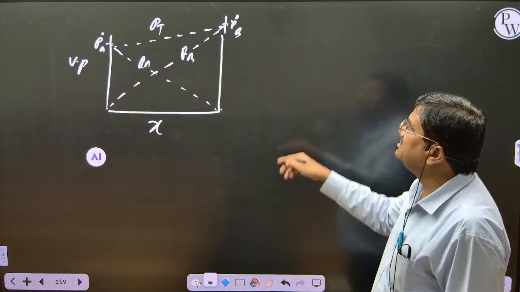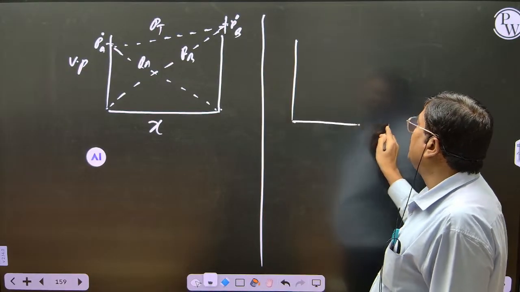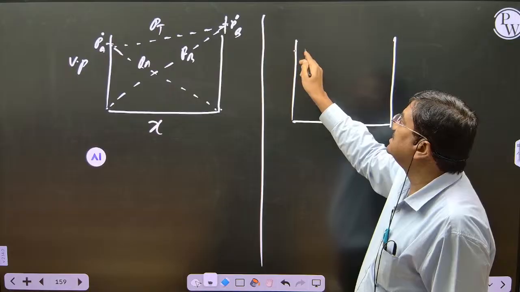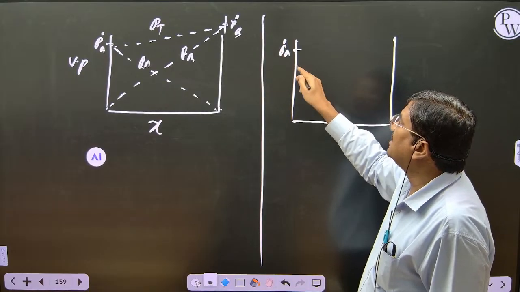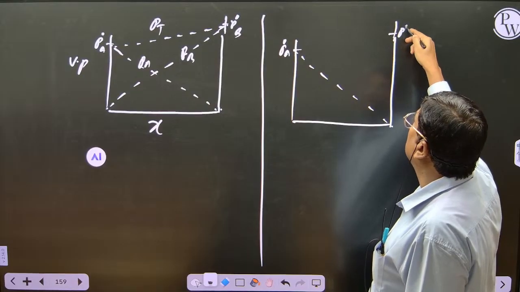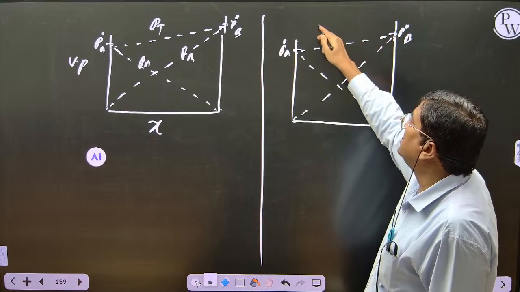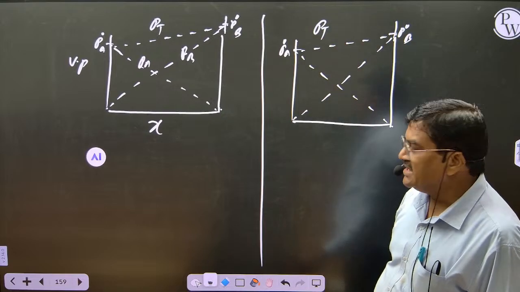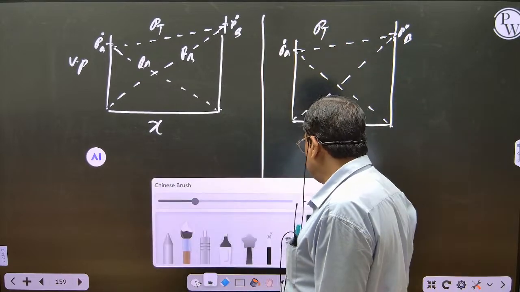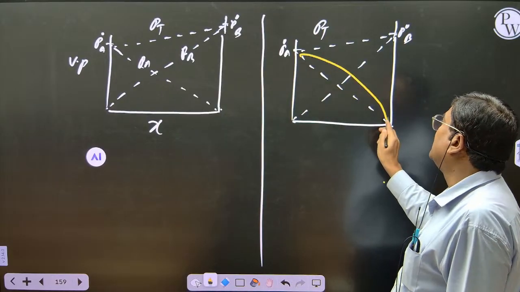Whereas for positive deviation, the dotted line indicates ideal. Now if you are taking positive deviation, observe carefully, this is P naught of A, the same ideal I am drawing, and this is P naught of B. That means it is decreasing, and this gives the total vapor pressure of the solution. The dotted line is ideal. Since it is positive, I am showing it with a deviation. Positive means it is deviating from ideal.